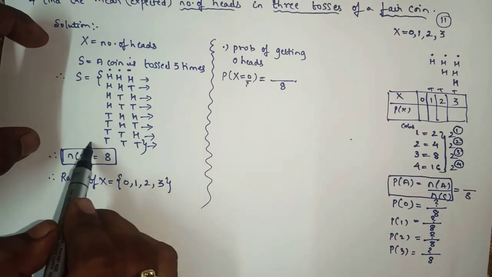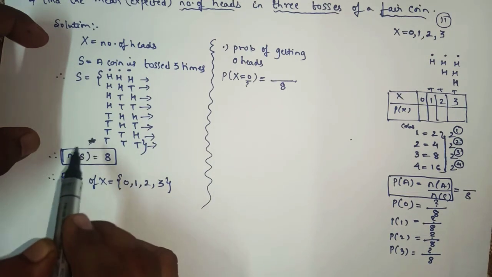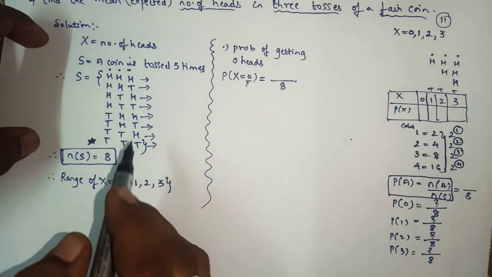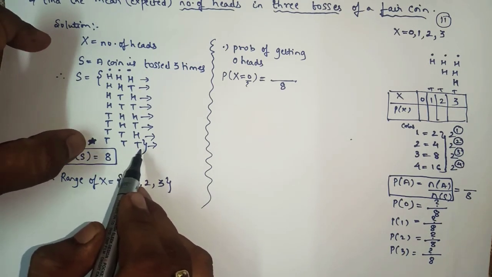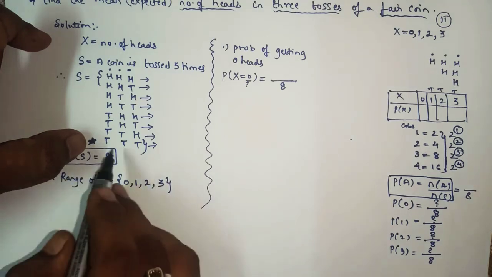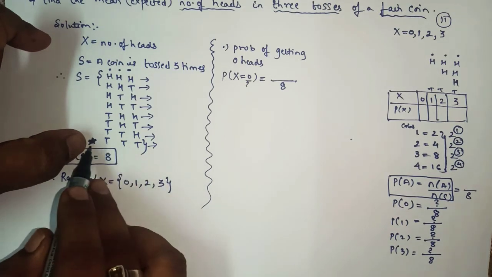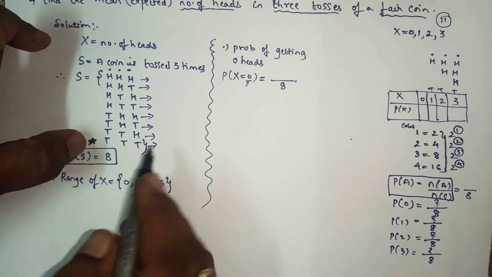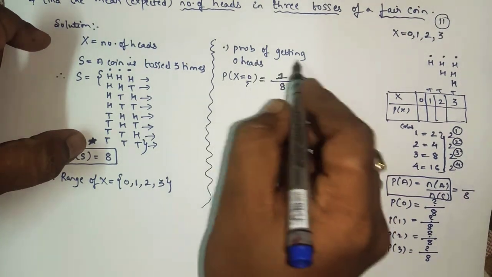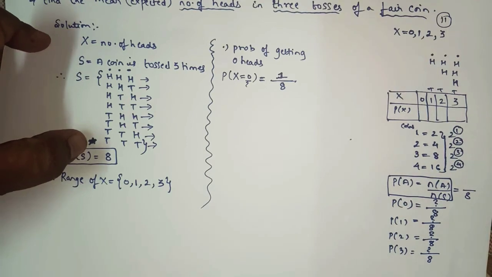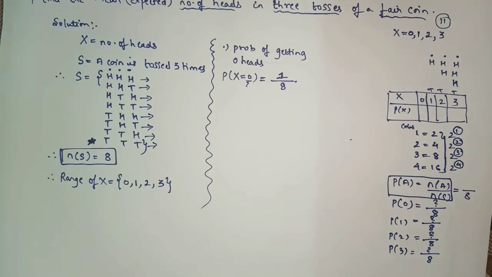So there is only one case where you will see that there is no head, where in all the coins there are tails. So n of A for the probability of getting zero head will be 1 by 8. I hope you all understood.